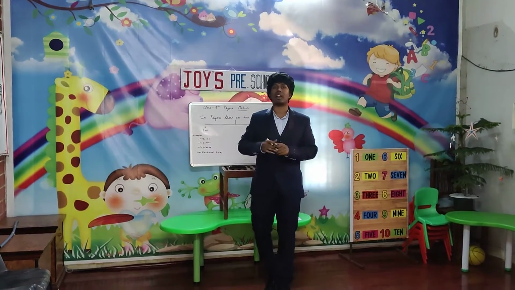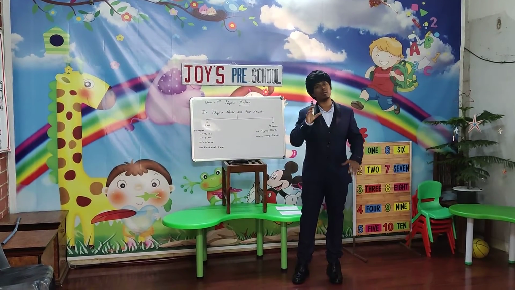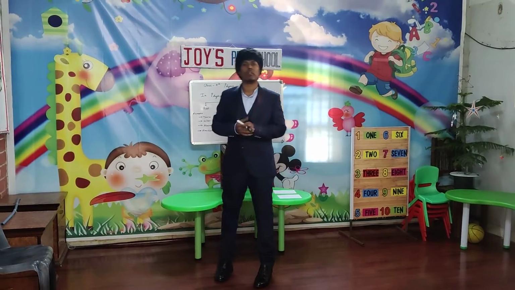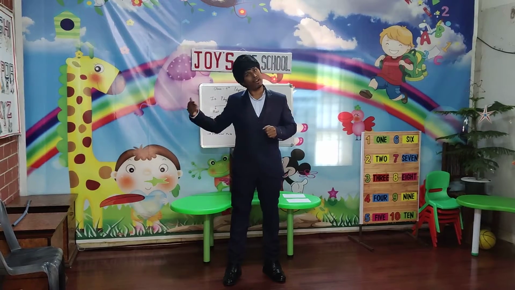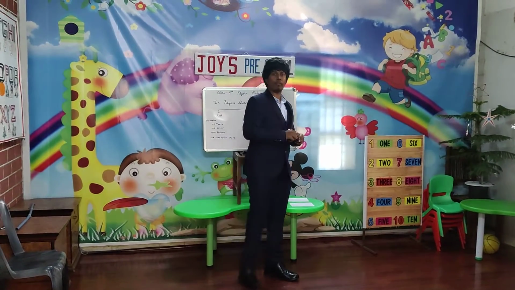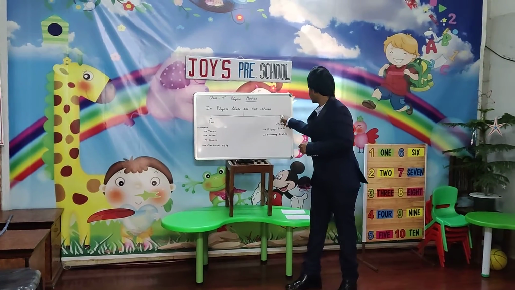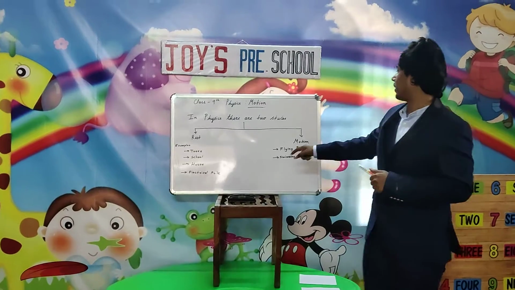I will teach you one topic from class 9 physics, and the topic is motion. As we know in chemistry, there are three states of matter: first one is solid, liquid, and then gaseous. In the same way, in physics, there are two states. First one is rest, and the second one is motion.